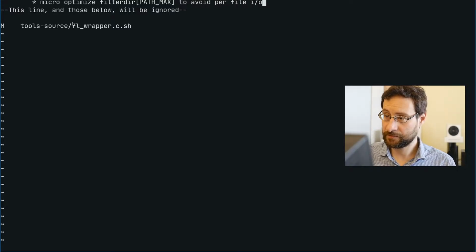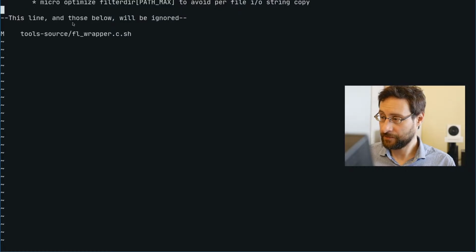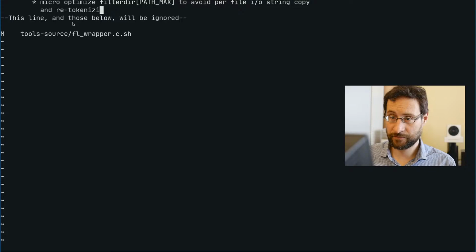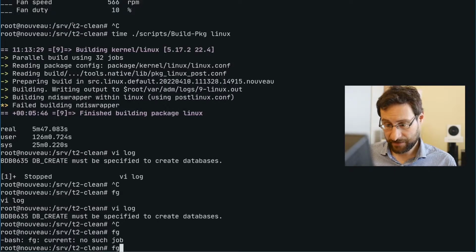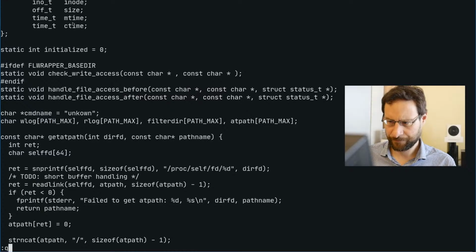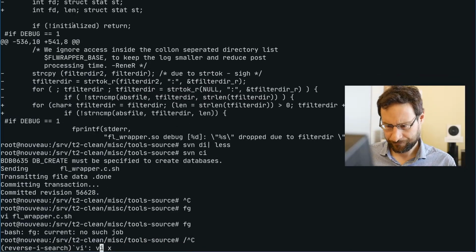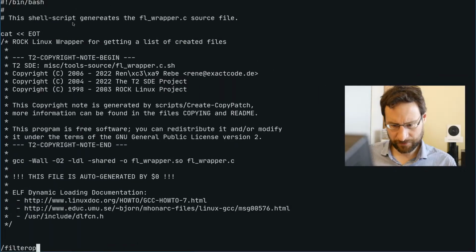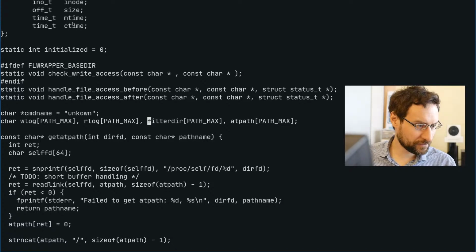Pair file and string copy and retoken. And then we could try to further filter dir, de-optimize that. Not sure if